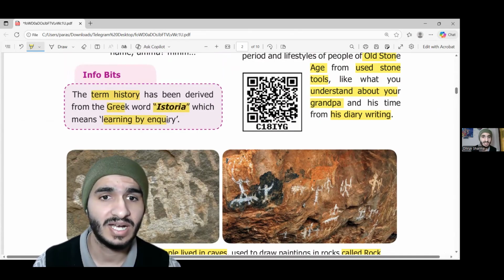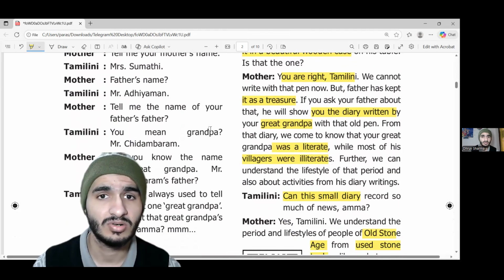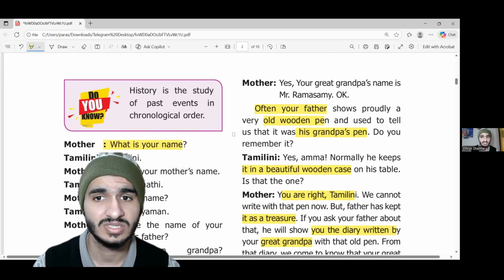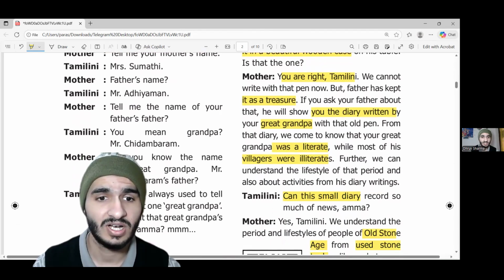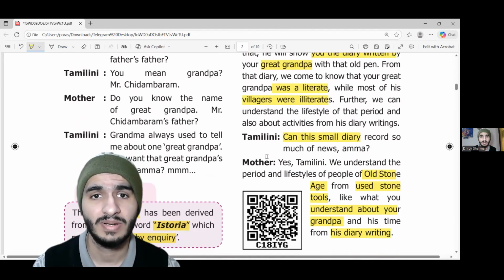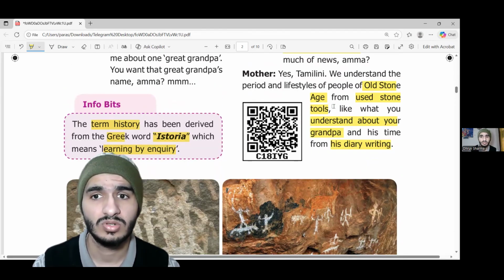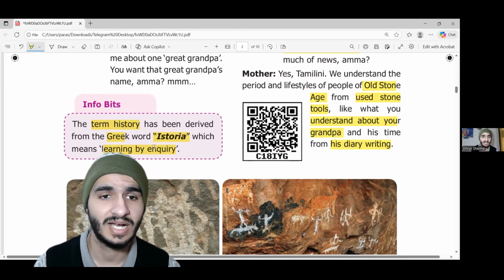Historia means learning by inquiry. So history is just like Tamilni got to know about her great grandfather, Mr. Ramaswamy, and his grandfather, Mr. Chidambaram, and the things associated with them, like a diary or a pen, and then got to know that he was a literate man while the villagers were not. We also get to know about old Stone Age people, who used stone tools, to teach us what life was like back then.